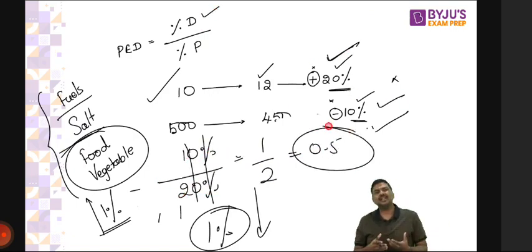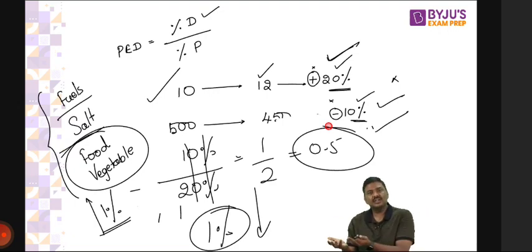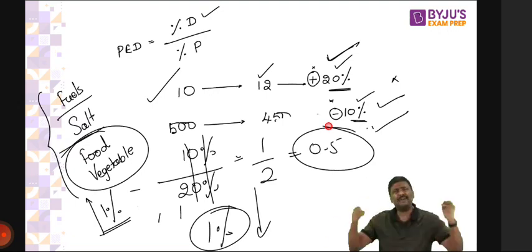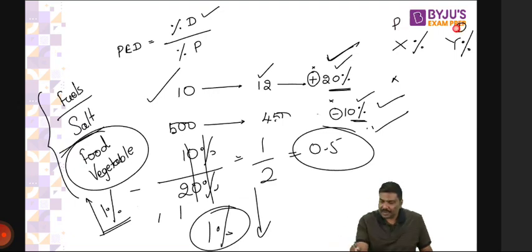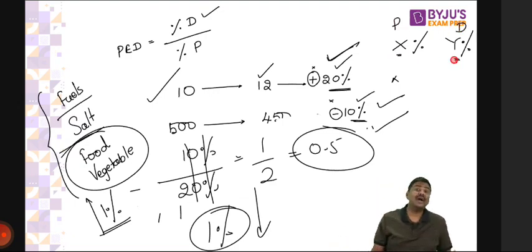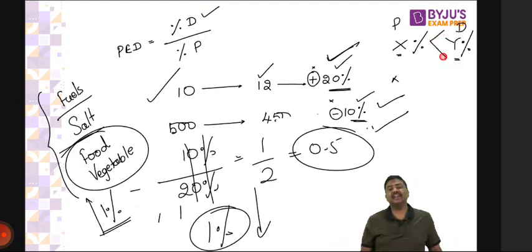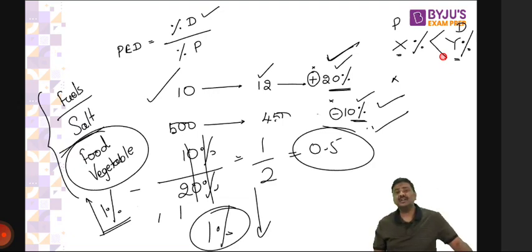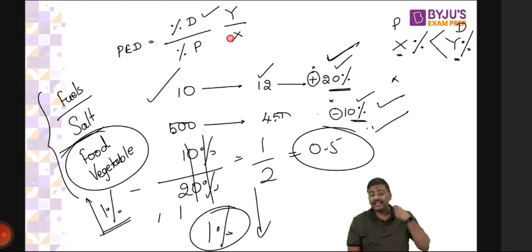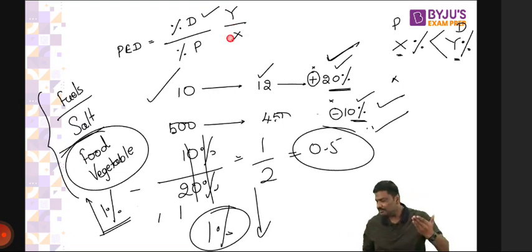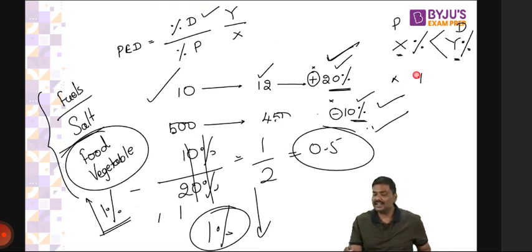So the argument is simple. Whenever price changes, demand should also change. If the price changes by X% and demand changes by Y%, and the change in demand is greater than the change in price, what will be the outcome? If Y is greater than X, you will have a PD greater than 1. All of you agree? That is basically elastic demand. It is said to have elastic demand.